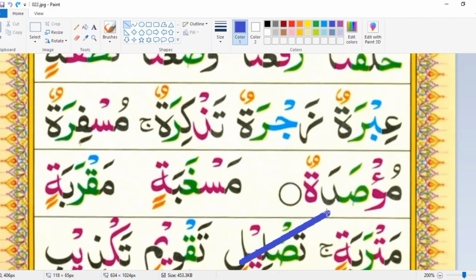Then it would be dal ha fatha, muqsadah. This is the way to read round ta at the end of word when there is a stop sign after that word. Muqsadah, ta converts into ha and movement converts into jazm sign.